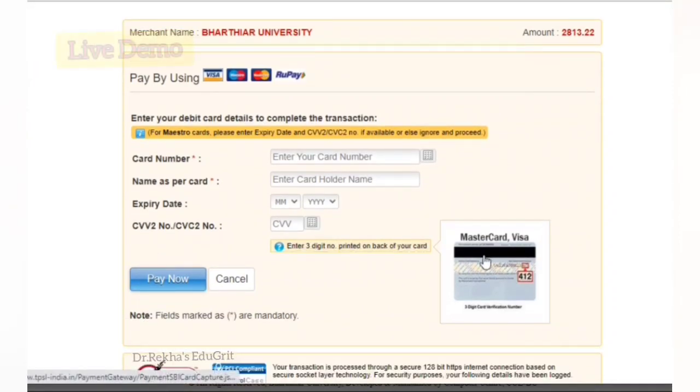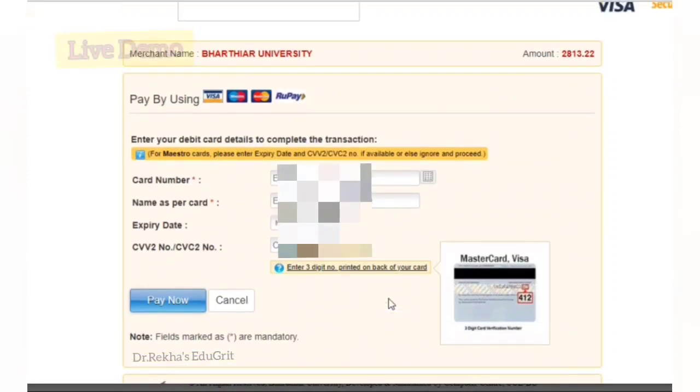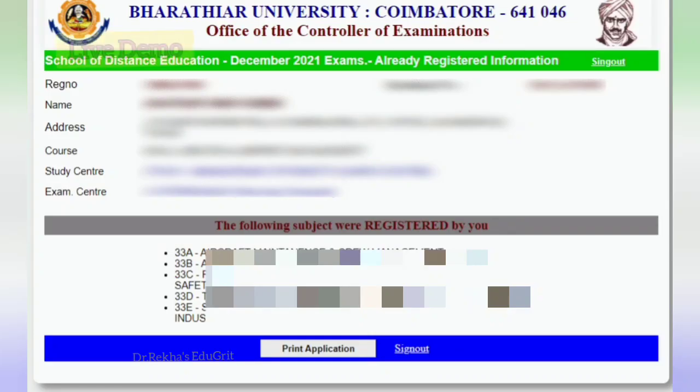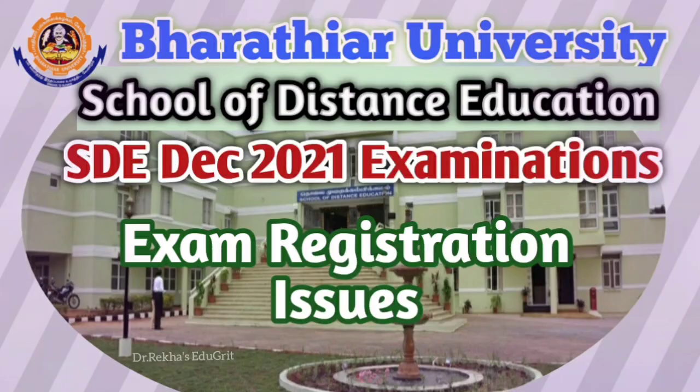In the next page we can see the card number, name, expiry date and CVV number; we have to give everything, and after giving the details we have to click the pay now button. I cannot share the personal information, so I have skipped it, and in the next page the registration information will open. We can download the application by clicking print application. Well, this is the live demo for the online application registration. Hope you will follow like this.